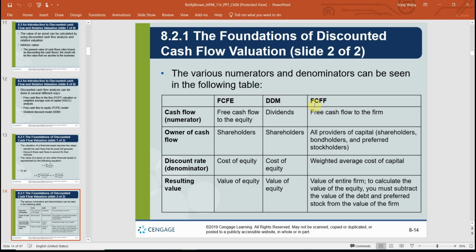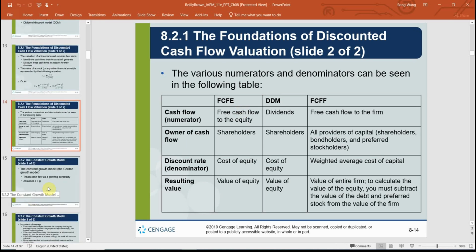valuation model for equity listed here. So you will need to take a look at the cash flows they use, and also the owners of the cash flows and the discount rate. Okay, so as I said, in this video clip I only focus on this part. The free cash flow to the firm is going to be a different analysis, and the free cash flow to equity holders is going to be in a later chapter.